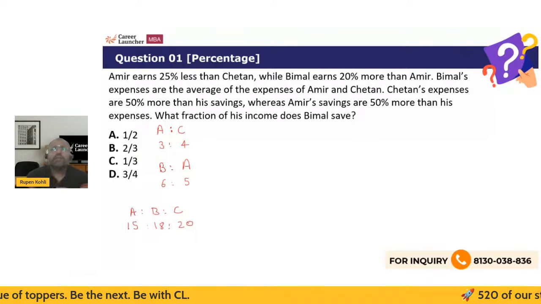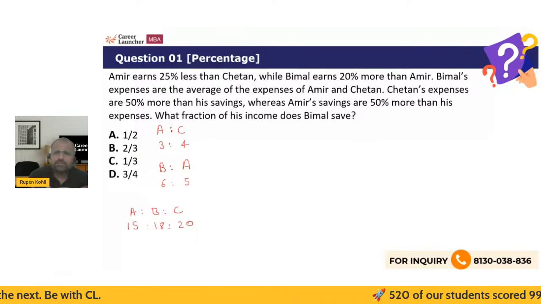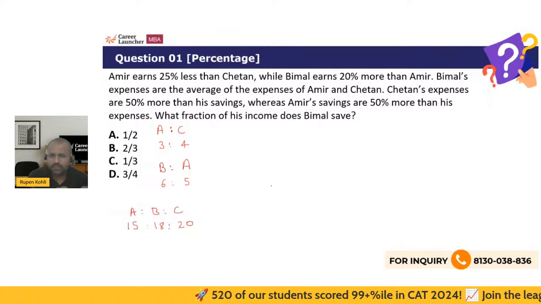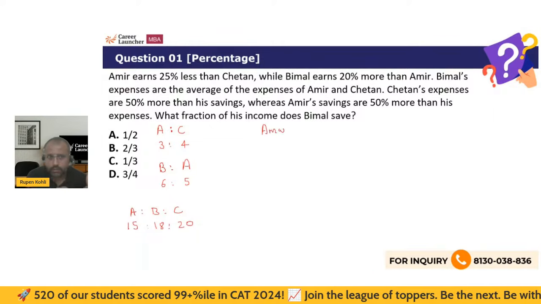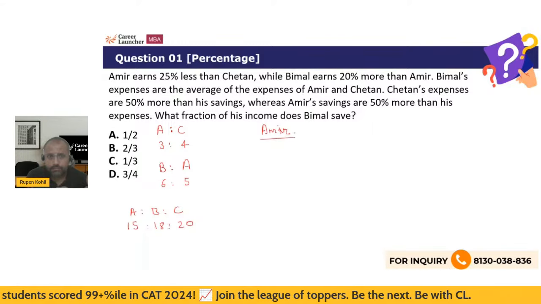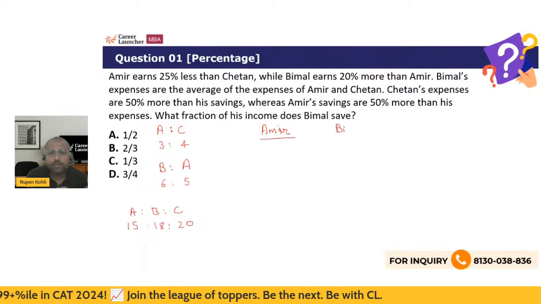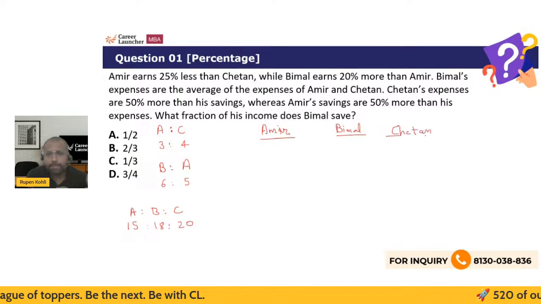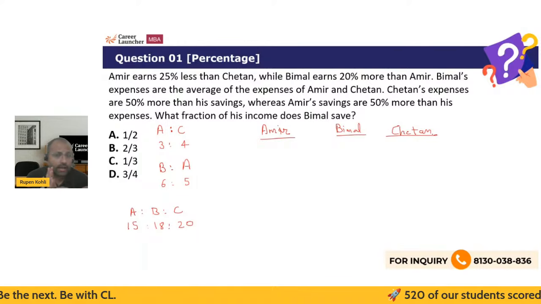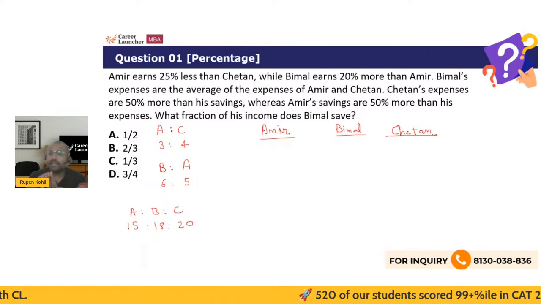So we can give it some numbers, right? You can take it as 15, 18, 20 itself, or you can take it as 150, 180, 200, anything is fine. So Amir, Bimal, and Chetan.